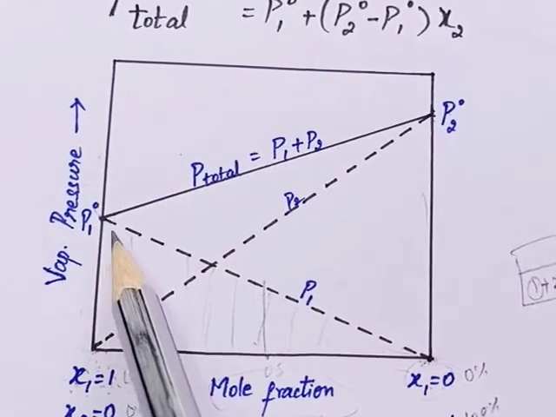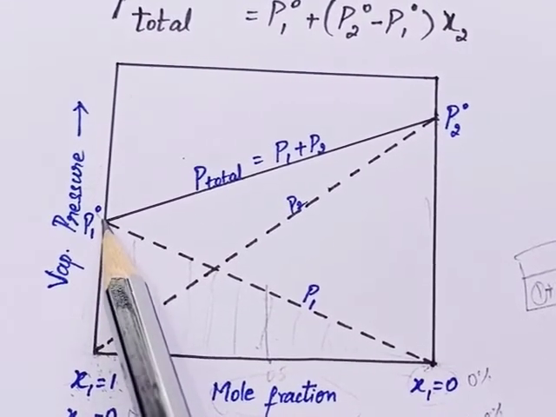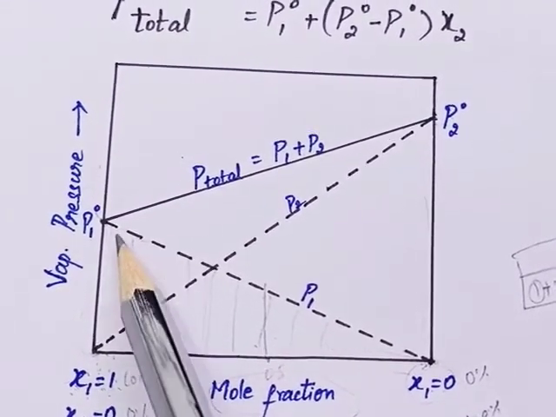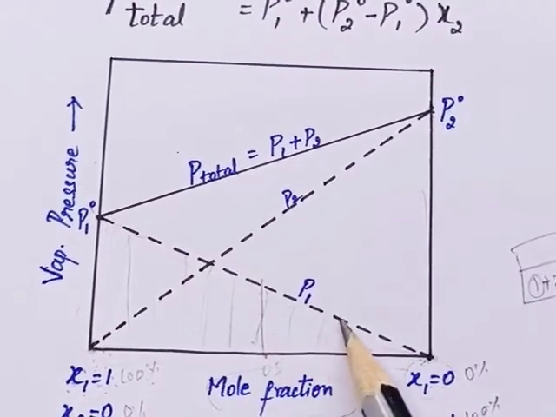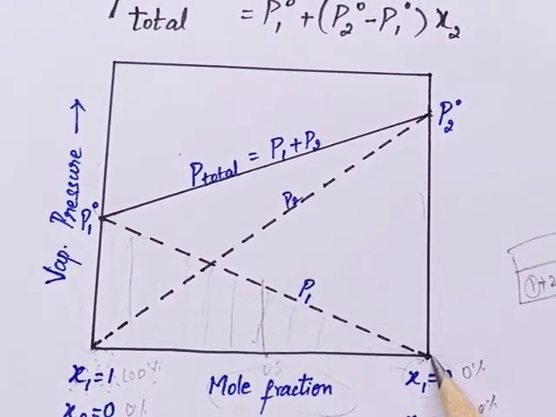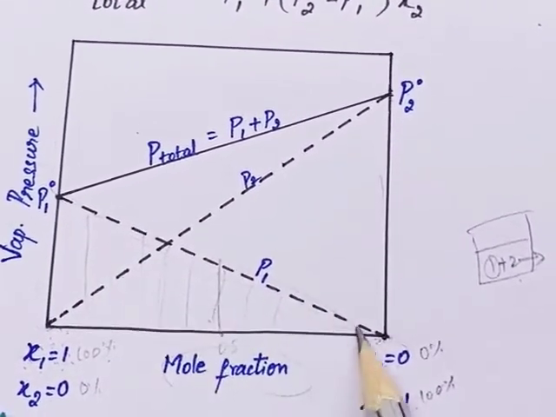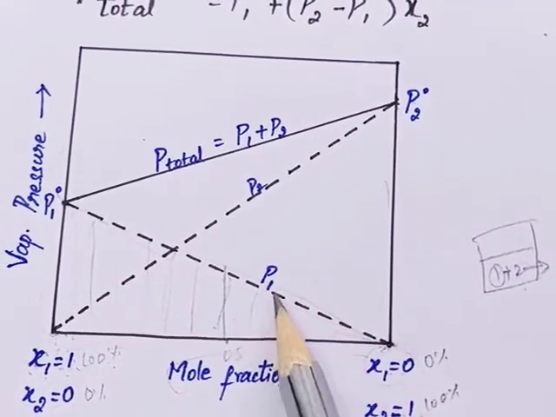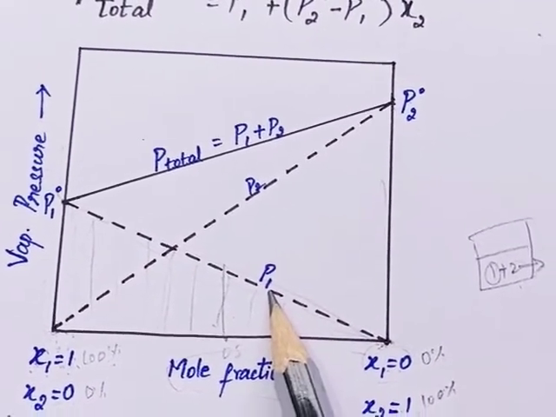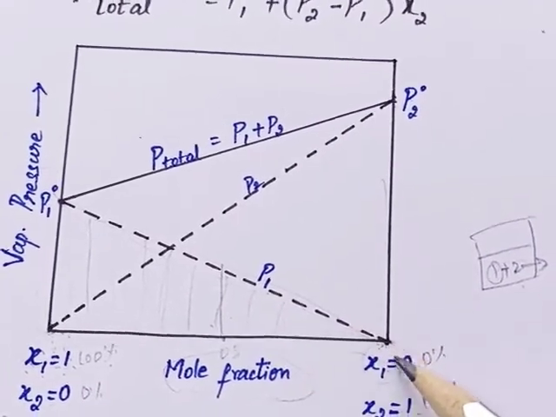Definitely the partial pressure will also decrease. So the partial pressure of component 1 will decrease, and finally it will reach 0. So this line shows the partial pressure of component 1. Okay, now we will see the next case.